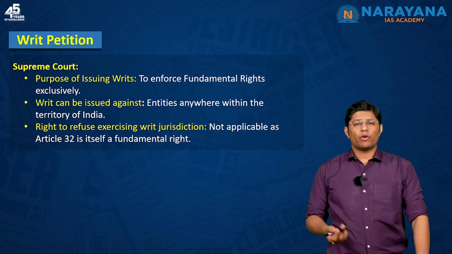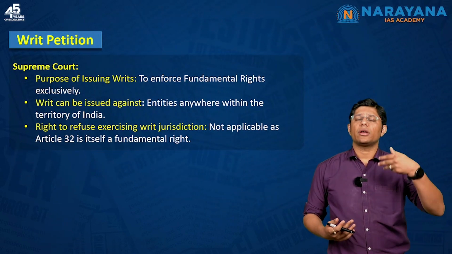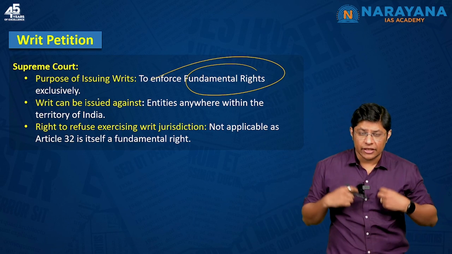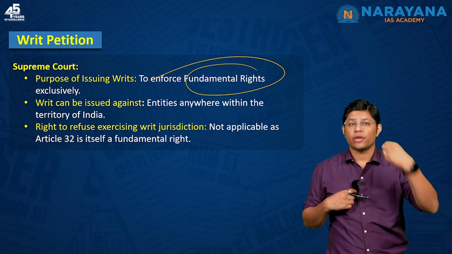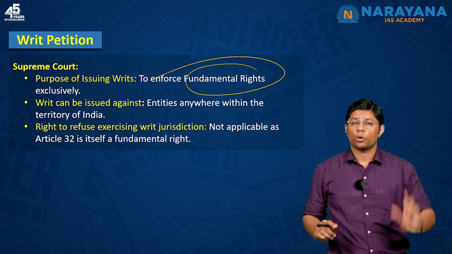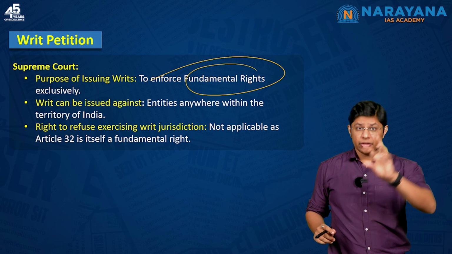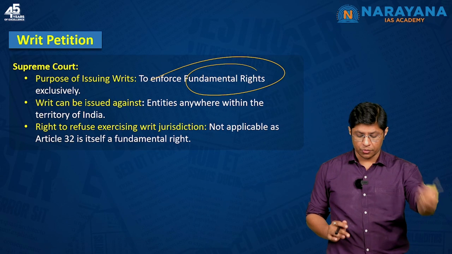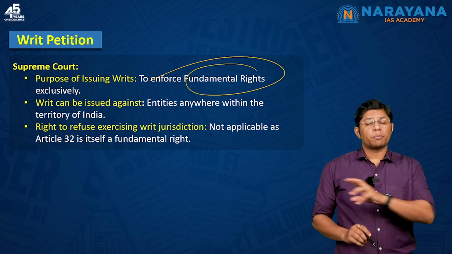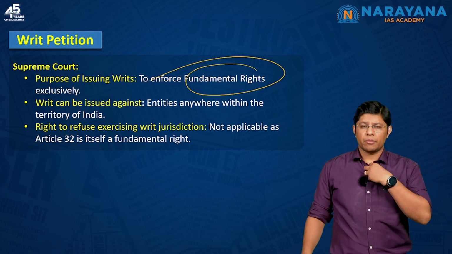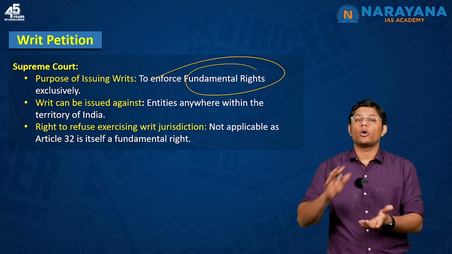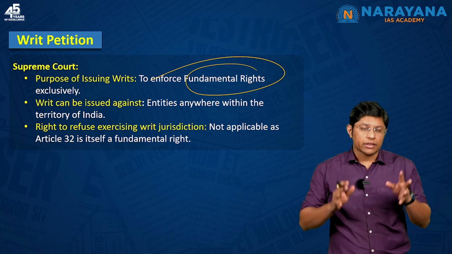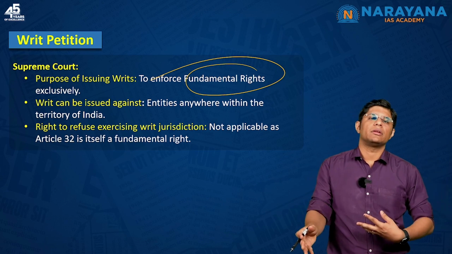Now, what is the purpose of issuing writs? Why does the Supreme Court issue writs? To enforce fundamental rights. If the fundamental rights of citizens are violated, you can go to the Supreme Court. You can file a writ petition in the Supreme Court, and its jurisdiction extends anywhere in the territory of India. Now, the Supreme Court cannot refuse. For example, if your fundamental rights are violated, you go to the Supreme Court. The Supreme Court cannot refuse to hear your petition. This is the power that the Constitution has given the people, right?